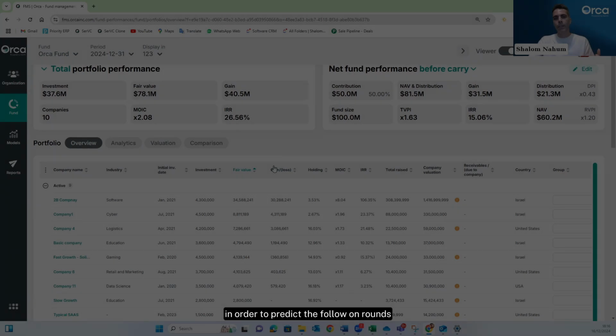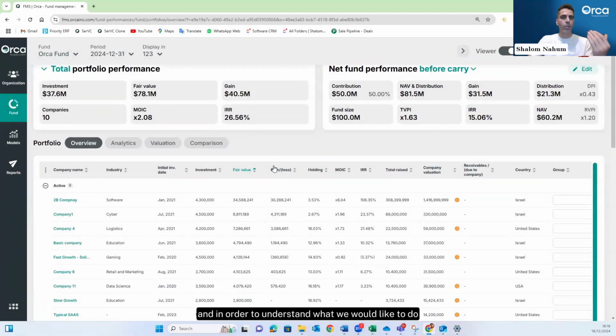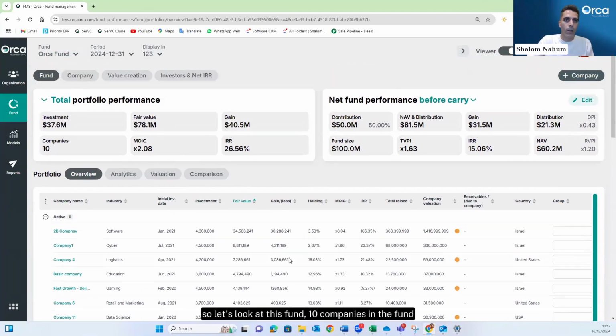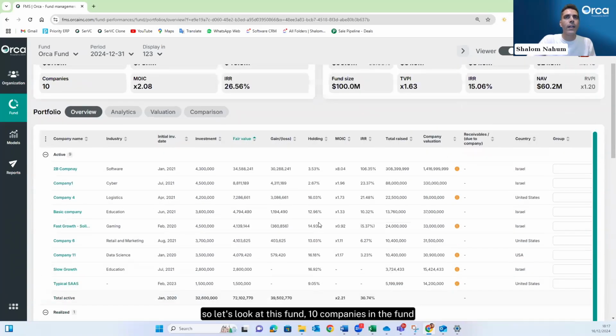In order to predict the follow-on rounds and in order to understand what we would like to do, we need first to look at the fund and to understand. So now I'm going by the flow of how I look at the fund and how I analyze the previous investments in order to create the follow-on investment and the model. So let's look at this fund.